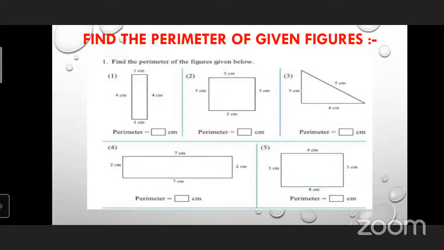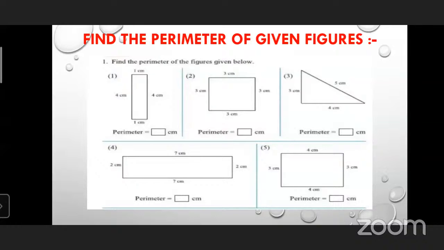What will be the answer for the first question? The first figure: 10. Okay, very good. What about the next question? That is the second question: 3 centimeter plus 3 plus 3 plus 3. 6 plus 6 is equal to 12 centimeter. Yes, 12.